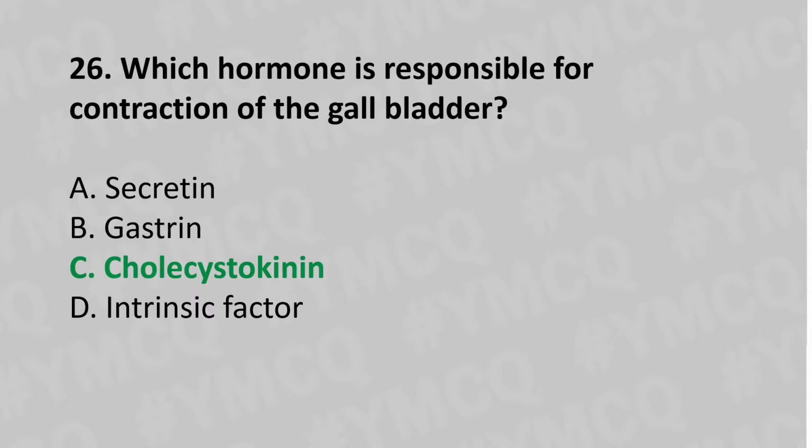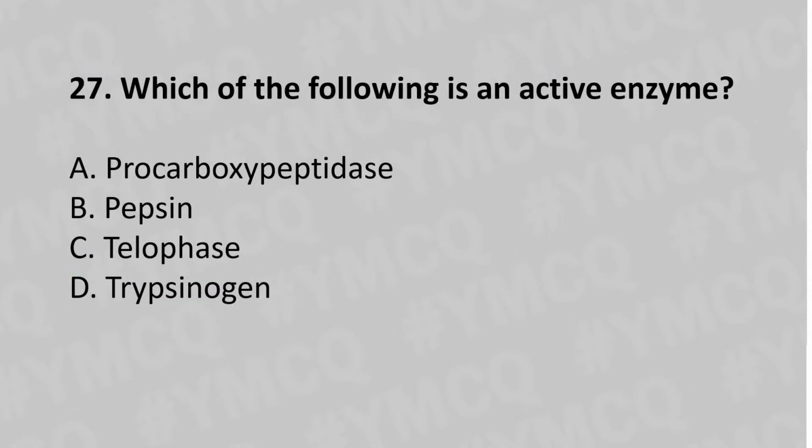Now let's move to question number 27. Which of the following is an active enzyme? Option A procarboxypeptidase, option B pepsin, option C trypsin, option D trypsinogen, and the answer is option B pepsin.